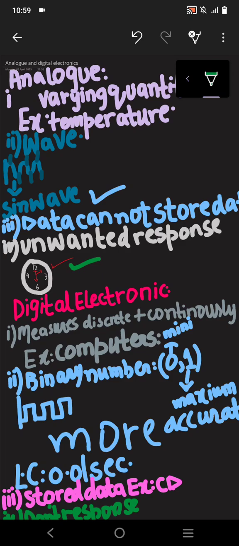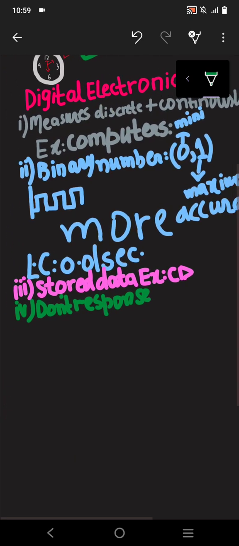Now talking about the digital one that is in our phones, it tells you only the minutes. For example, analog, if I talk about it, is our voltmeter, and I am making here the digital. I hope you might have seen at airports and these areas that digital watches are almost being used over there.